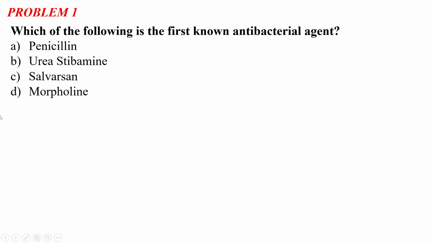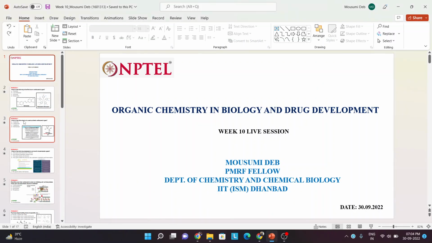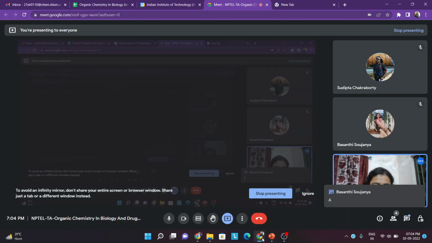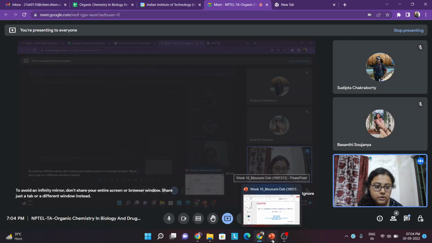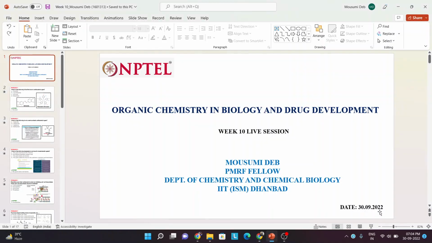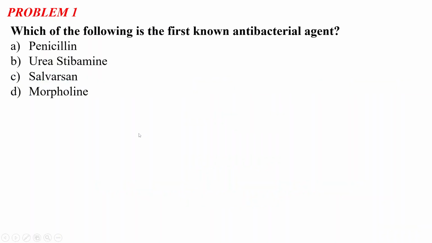So the first question, problem number 1, says: which of the following is the first known antibacterial agent? The options are option A penicillin, option B urea stibamine, option C salvarsan, and option D morpholin. You have to identify the first known antibacterial agent among these 4. Someone is saying that the correct answer is A. So let's see which is the correct answer.